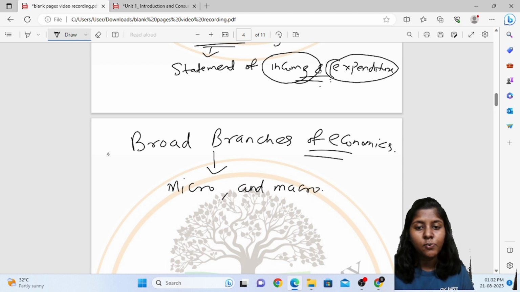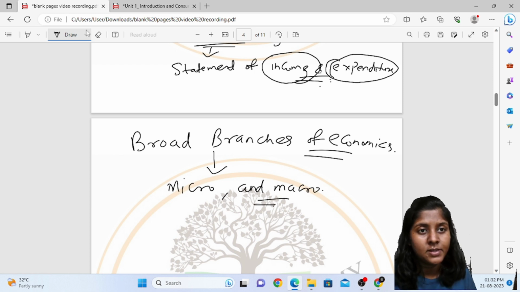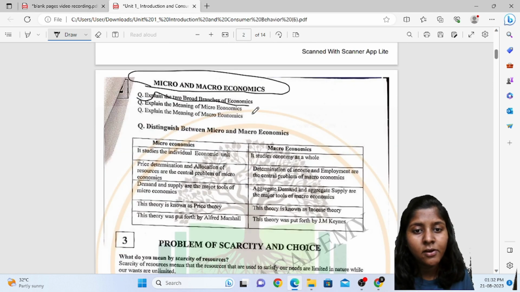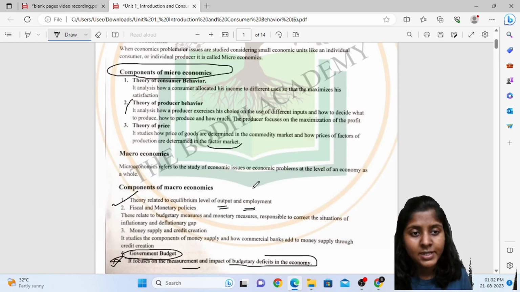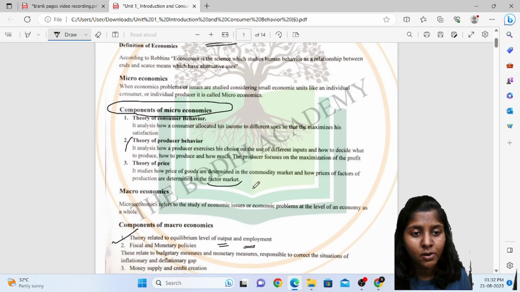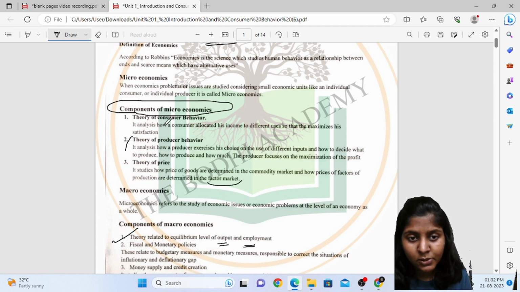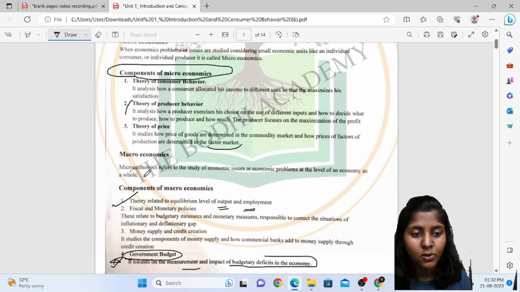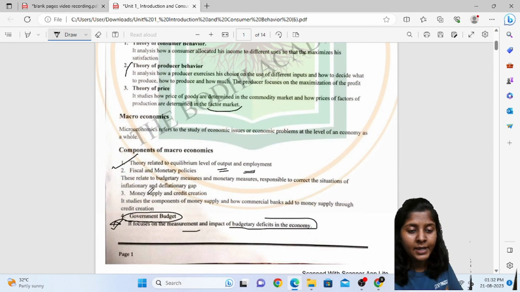The second question is the meaning of microeconomics, and the third is to explain the meaning of macroeconomics. Whenever you explain the meaning of microeconomics, also explain its components. The same goes for macroeconomics.